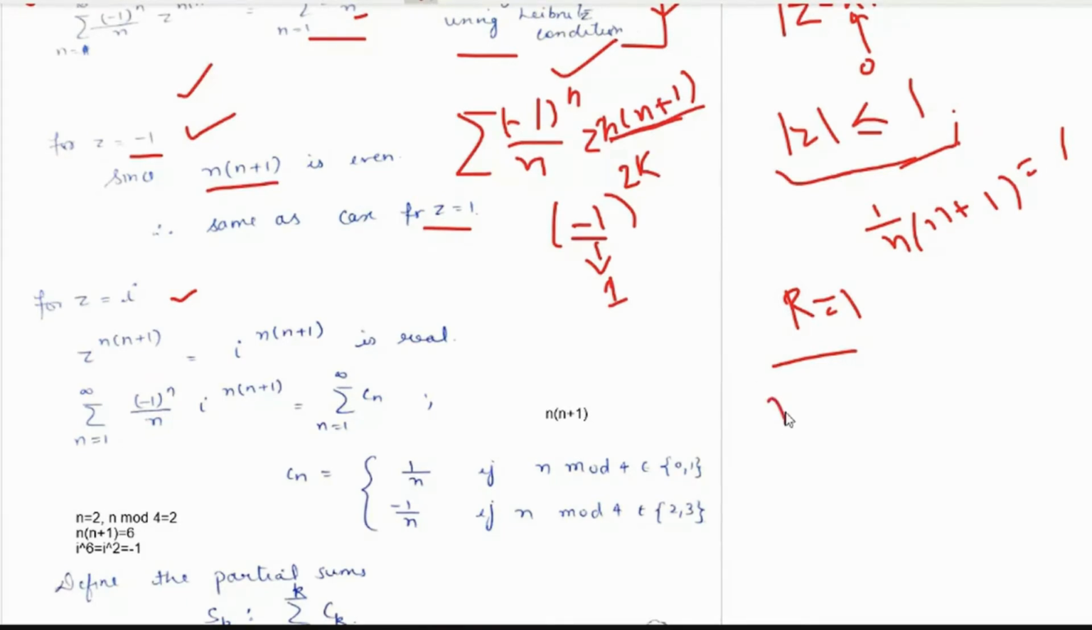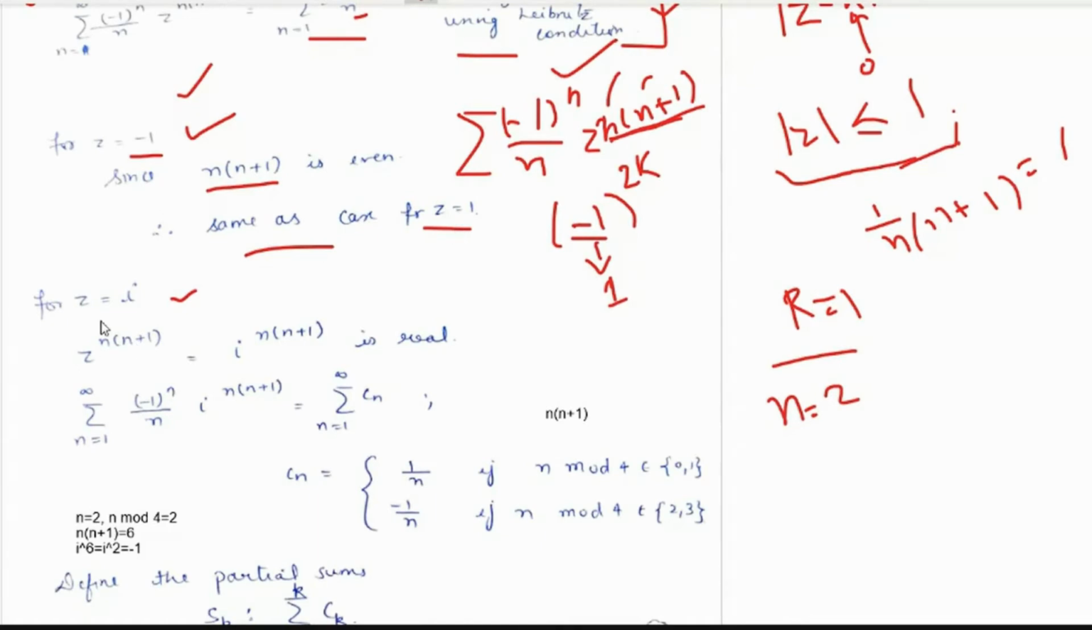Because if n is equal to 2, then that would be 2 into 3. For n equal to 3, it is 3 into 4. So every time there would be an even component, either n or n plus 1. So the product would be even. Clear? So for z equals -1 also, the same case holds as z equals 1.